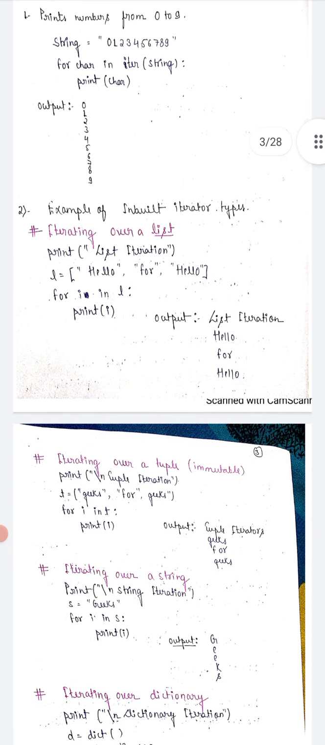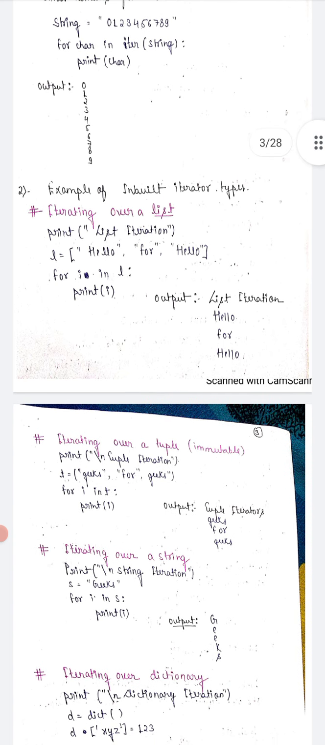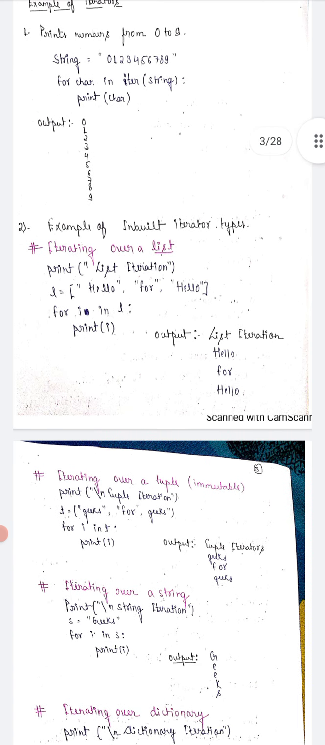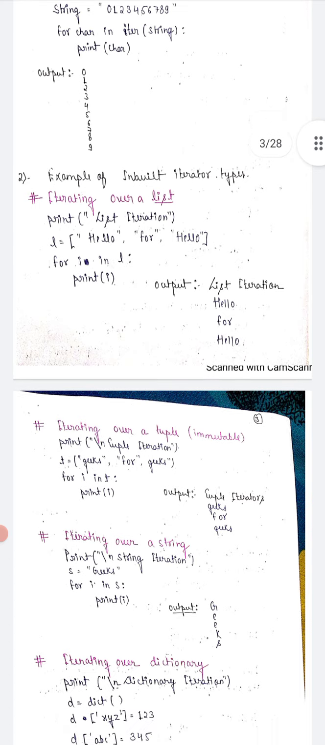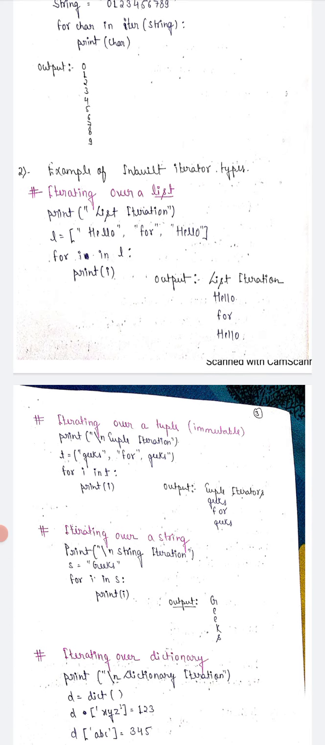T is equal to Geeks, and for I in T, print I. The tuple iteration gives Geeks for Geeks, because there are three strings in it. In this example we take a tuple, and in the second example we take a list, because one has a round bracket and the other has a square bracket.